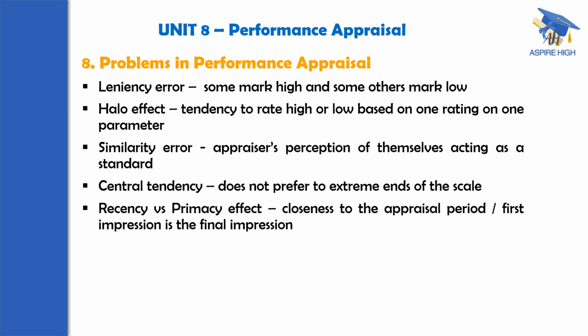That means he wants to confine to the middle in giving a rating on different parameters, but that is going to actually undermine the entire appraisal system, because it won't reflect the true picture, because on all the parameters one won't be like that only. On some parameters one may be very good, and on some other parameters he may be below average. So central tendency is one problem in performance appraisal.